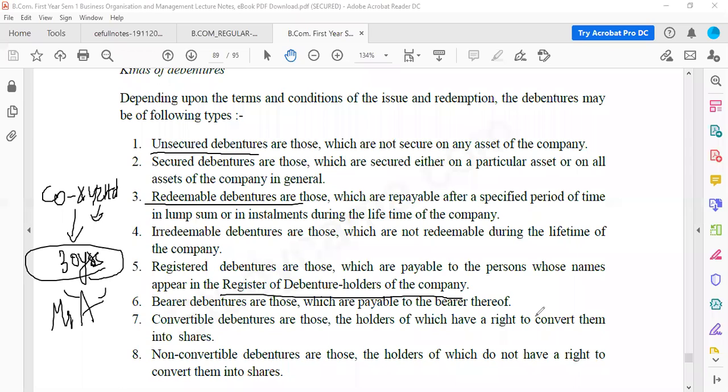Are you all able to follow? Did you understand the first 5 types? Understood the first 5 types of the debentures? Everybody is able to follow, right? Any doubts?